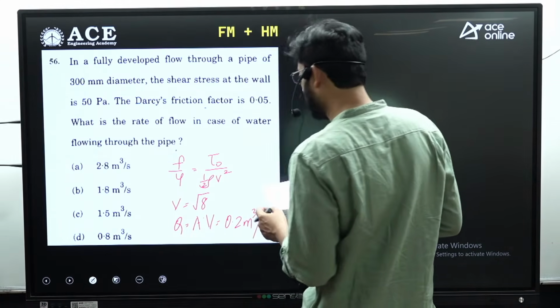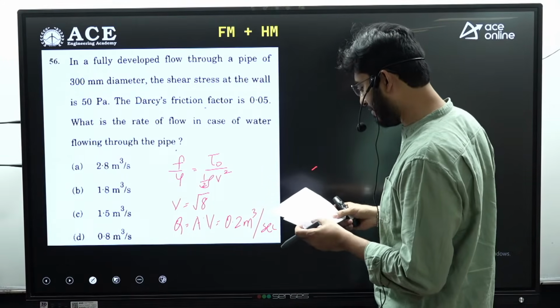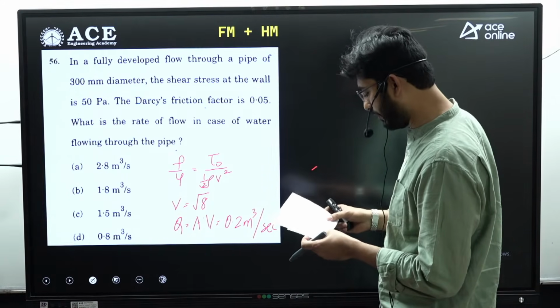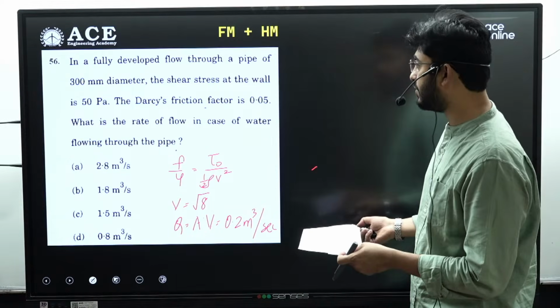So once again, this is not matching with the options. So 56th question, even the numerical value what we get is not matching with the answers. Okay, moving to next question, that is 57.